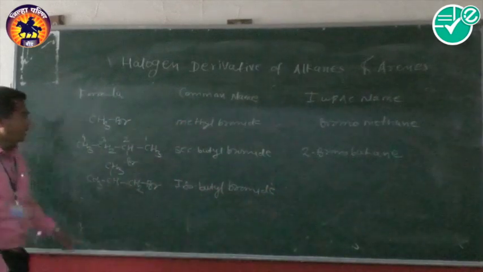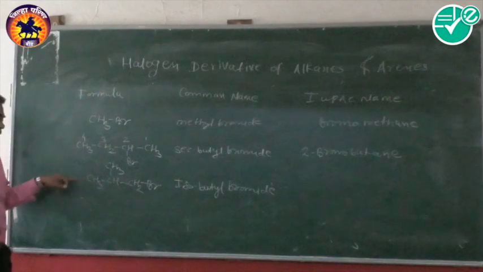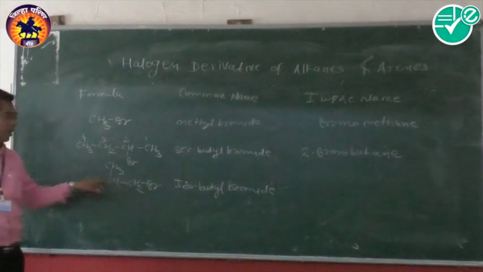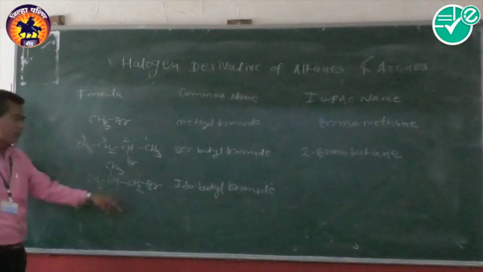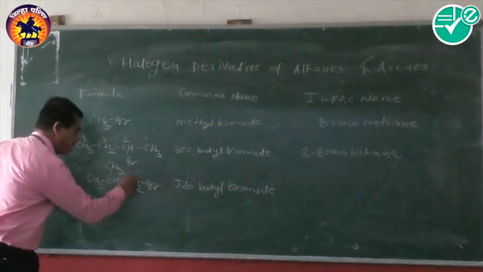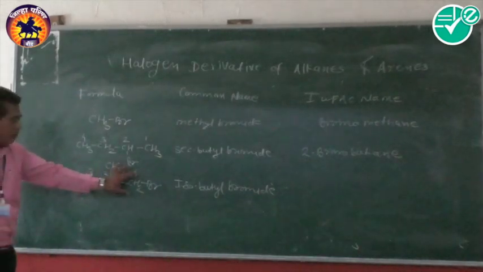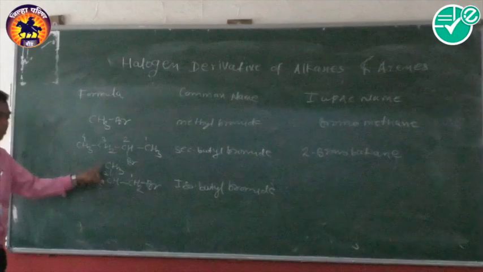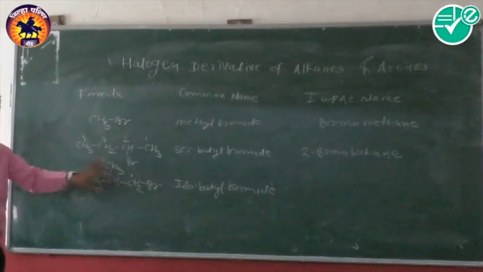Isobutyl bromide. And in the case of IUPAC nomenclature, we select the longest straight chain, and numbering starts from the end nearest to our functional group, the halogen. So numbering from this end: 1, 2, 3. So our parent has 3 carbon atoms, where one more branch is present at the 2 carbon atom, methyl.